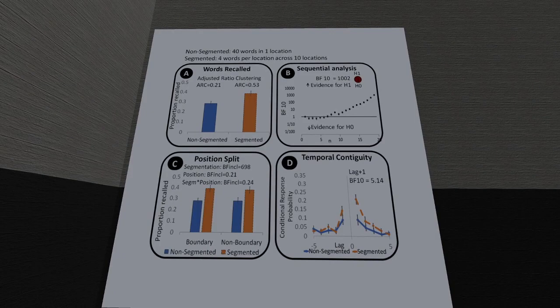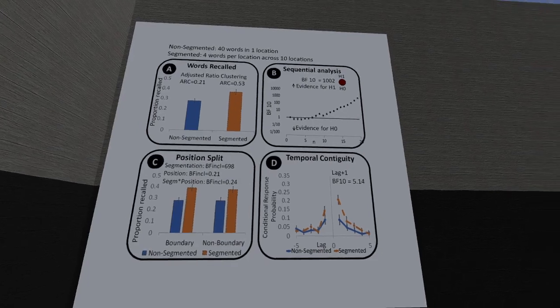The first experiment compared 40 words in one location to 4 words per location. Top left you can see an increase in the number of words recalled and an increase in the clustering. Top right shows how each participant contributes to the overall result. The bottom left compares performance of boundary and non-boundary words. The bottom right shows analysis of temporal contiguity. A significant increase in lag +1 represents an increase in the probability that a participant will recall an item from a forward adjacent position, an improvement in memory for temporal order.